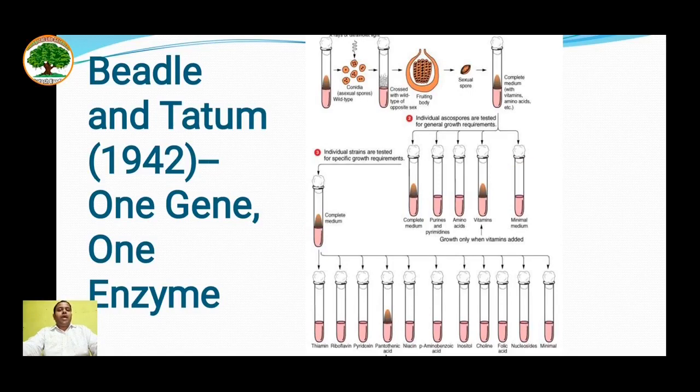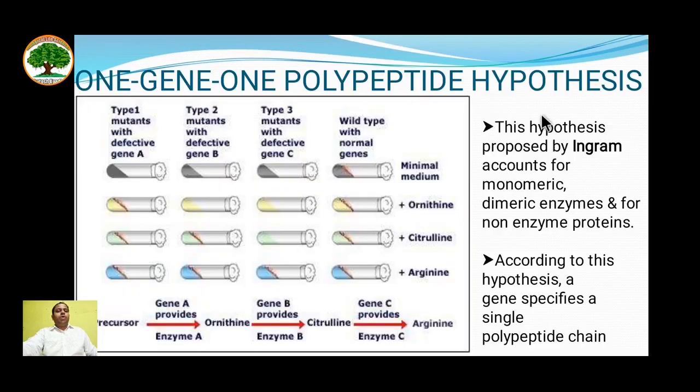So this hypothesis was further developed by Ingram and co-workers, who modified it into one gene, one polypeptide hypothesis, which accounted for monomeric and dimeric enzymes and non-enzyme proteins also. In this experiment, they took a precursor, which was tryptophan, which produced arginine through a metabolic process.